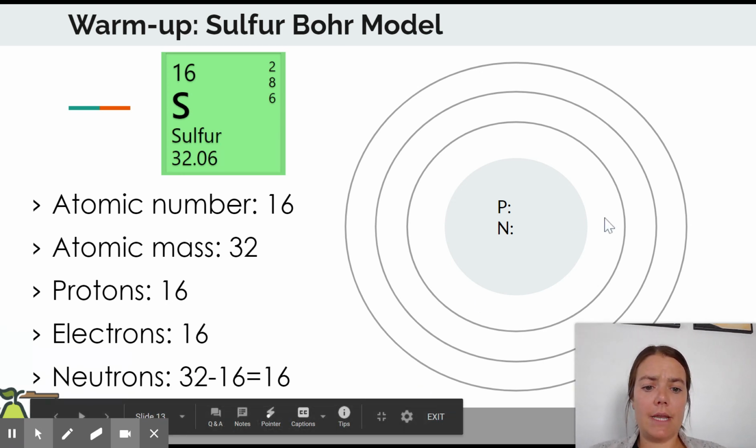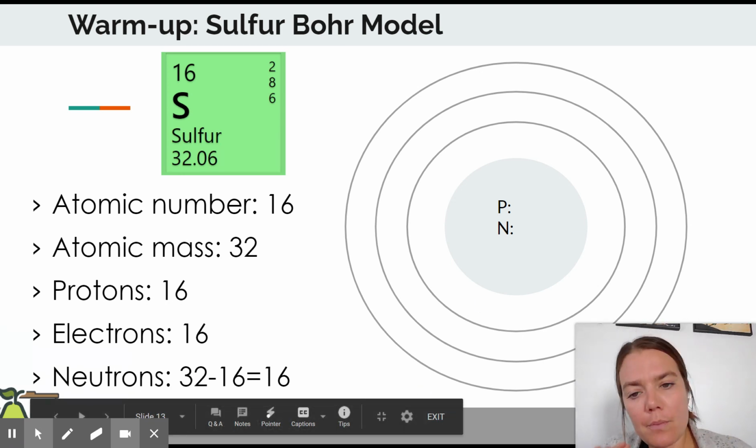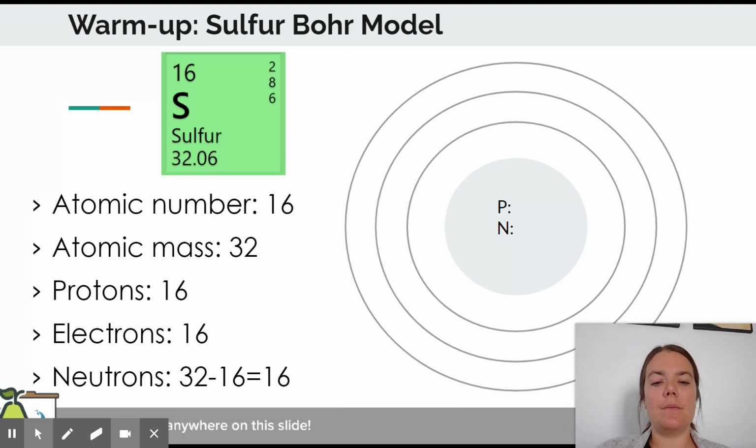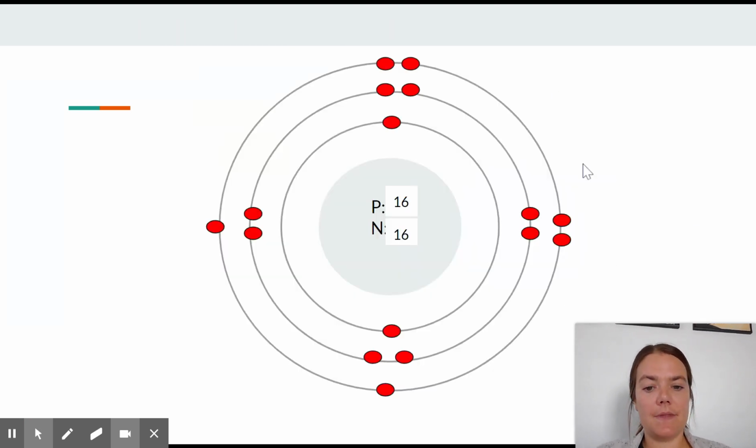All right. So now let's build our Bohr model as best we can here in this Ed Puzzle. Great. So here's what your Bohr model will look like based on how you just described that. So your protons and your neutrons, 16 and 16, go in the nucleus. In your first shell, you can hold up to 2 electrons.